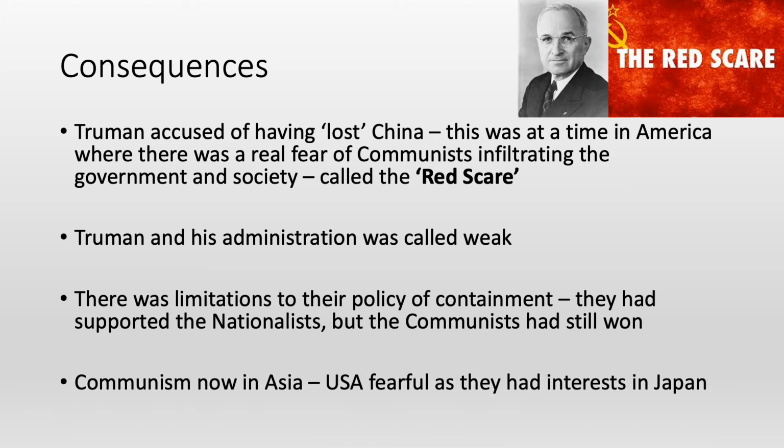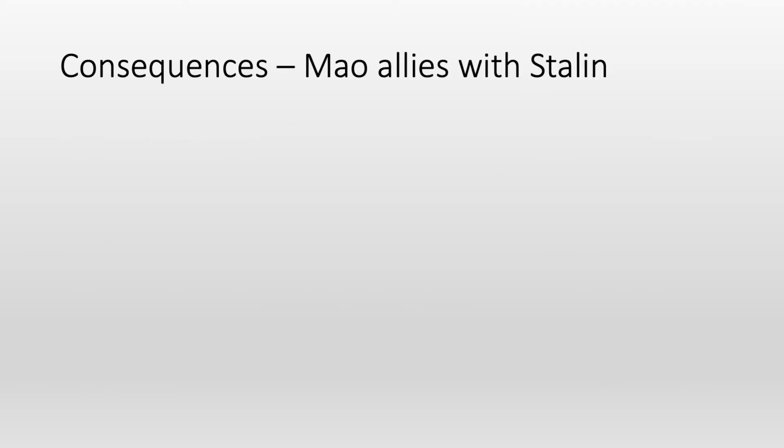Communism was also now in Asia, and the US were fearful because of this, as remember they had an interest in Japan. Remember, after World War II, the Americans had taken over Japan, and they had taken that without any help from the Soviets because they had used the atomic bomb. So they were now trying to rebuild Japan and have it as an ally in Asia. But with communism in China, there was fear that this could perhaps spread to Japan, which was a real threat to the American position there.